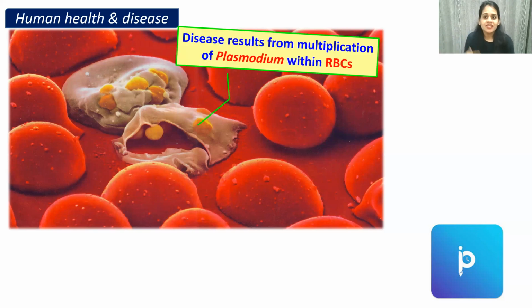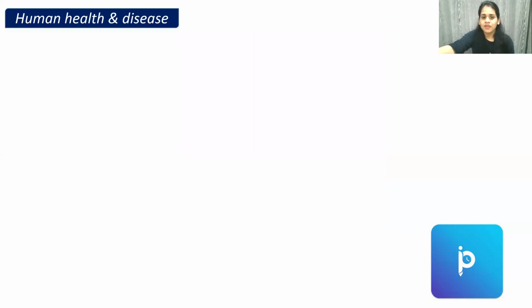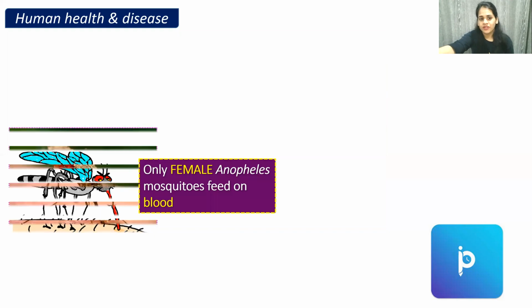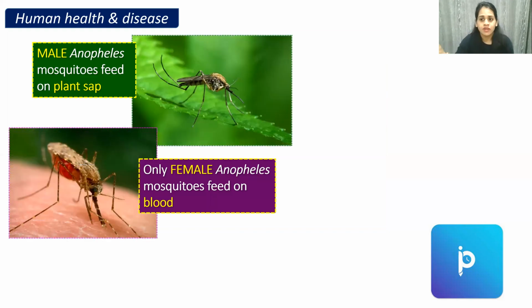So why does this disease develop in our body? Because this malarial parasite, once it enters into our blood, reaches our RBC, that is red blood cell. Inside these red blood cells, it multiplies, and it leads to fever. The female Anopheles mosquito is the one which feeds on blood, while the male Anopheles mosquito does not feed on blood. So the male one is not going to cause any disease. The male Anopheles mosquito feeds only on plant sap. Is it clear, everybody?